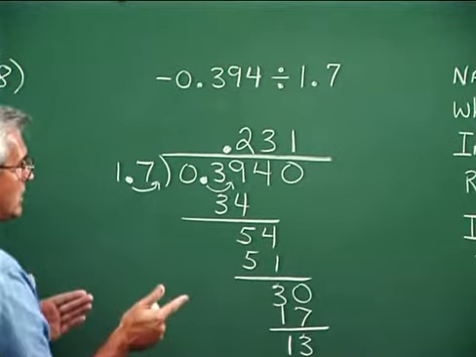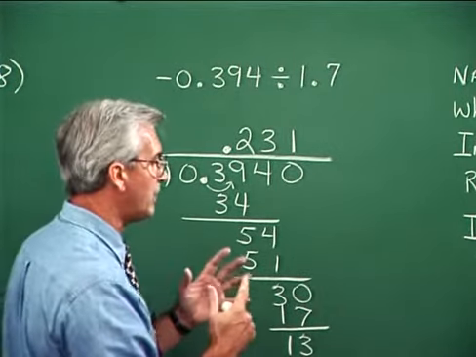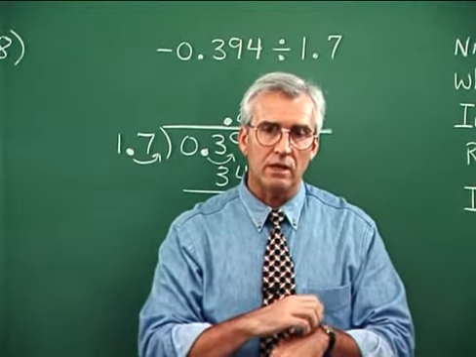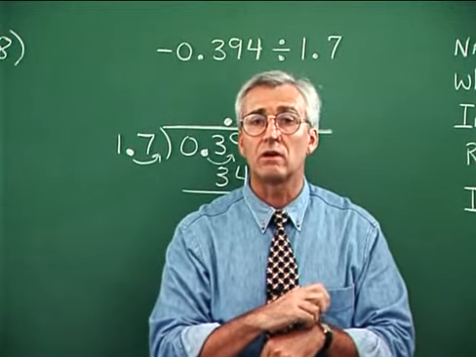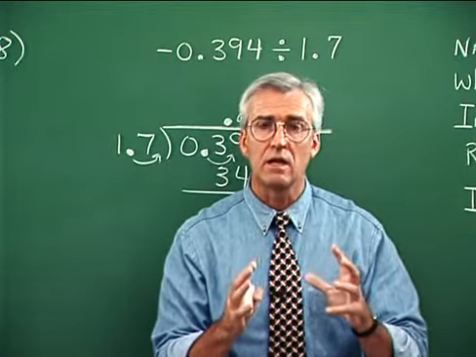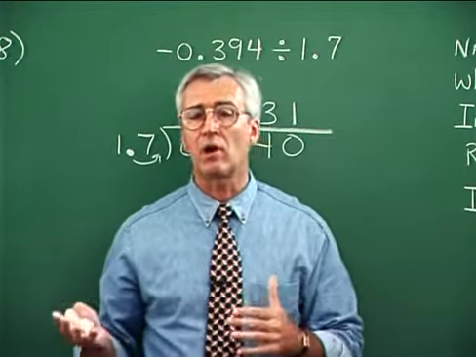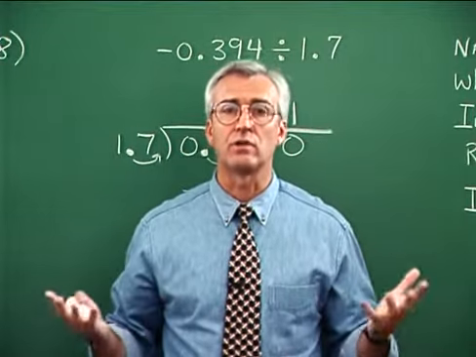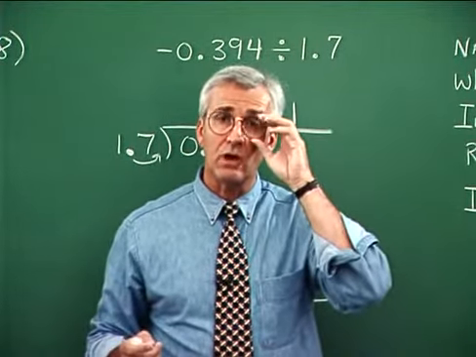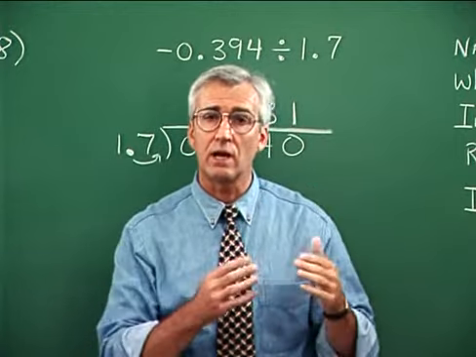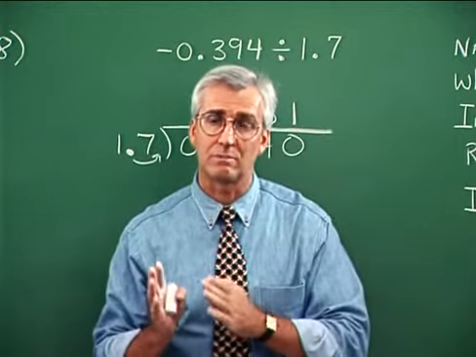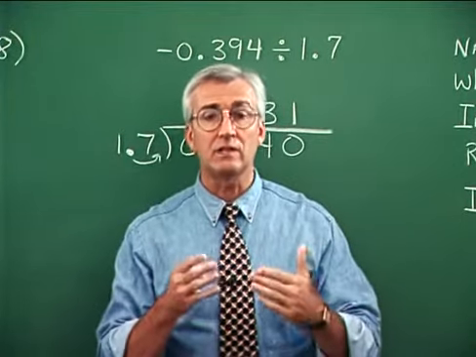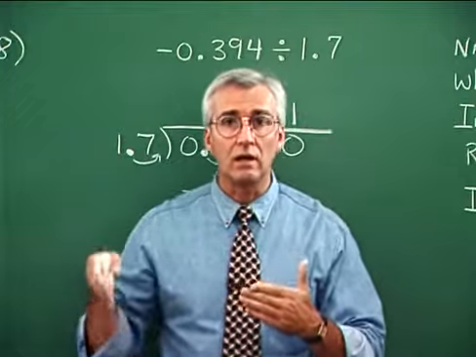Now in continuing here, I would be looking for the place where digits begin to repeat. But that repetition may not occur until I am beyond the accuracy that I need in my problem. You see, I may only need accuracy in this problem up to the hundredths digit. So if I'm going to round off to the nearest hundredths, then I would carry the division out to the thousandths place, one digit beyond where I want to round off. And the reason to carry it out one more digit is so that you can look at that next digit.